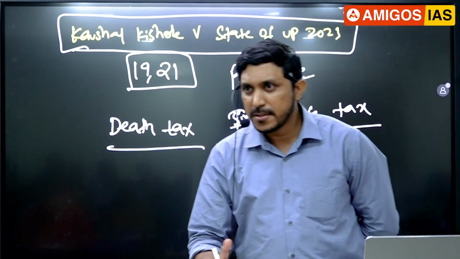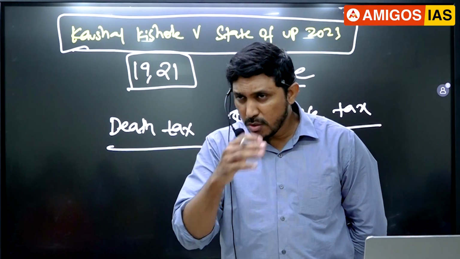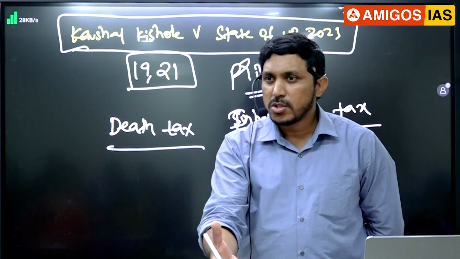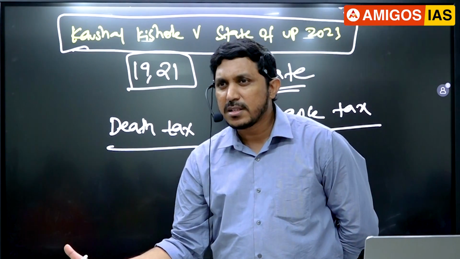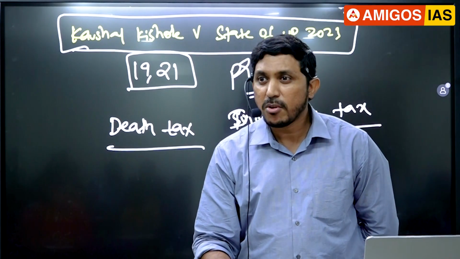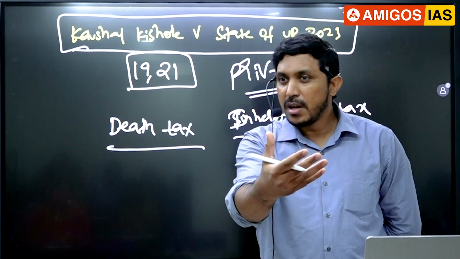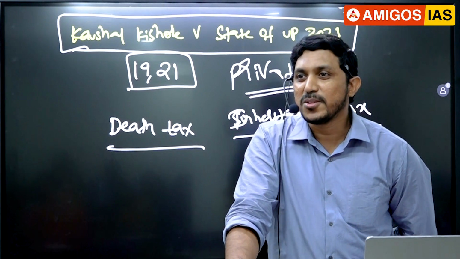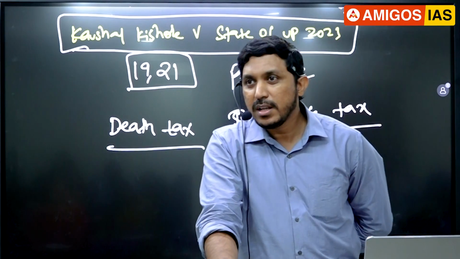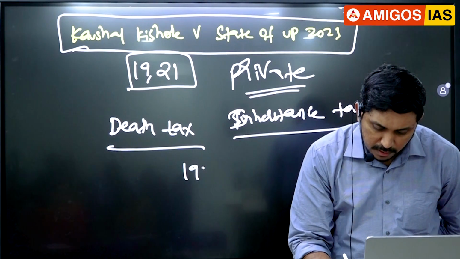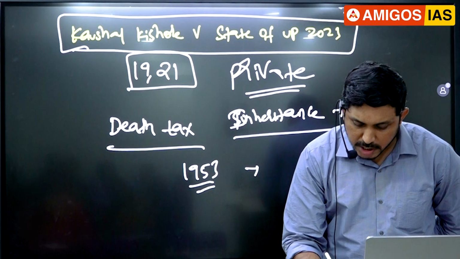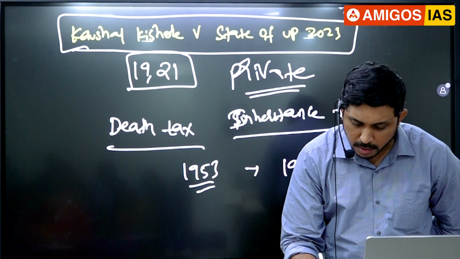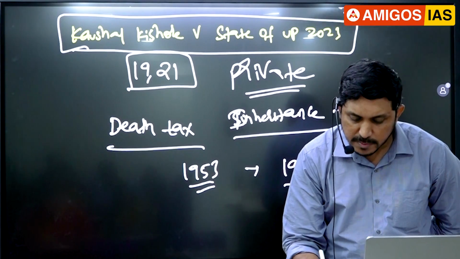If someone dies and they have to transfer their property to their successors, at that time what happens? By default, if the father dies, the son will get the property. But what happens here? You are inheriting the ancestral property, and there also the government is going to impose some tax on your property. This was brought in which year in India? 1953. But the Rajiv Gandhi government finally abolished this duty, guys. It has been abolished.